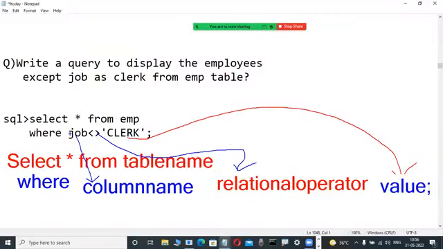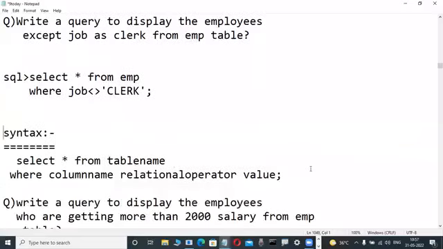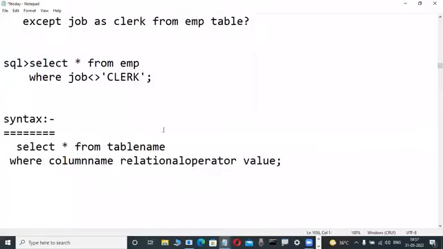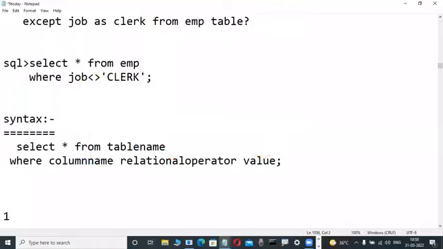First we are writing the column name, relational operator and value only. Very easy syntax. Write it down. Based on this syntax, nobody will make mistakes from now onwards. Here column name, here relational operator like this, here value like this. Very easy syntax, right? In any database also.